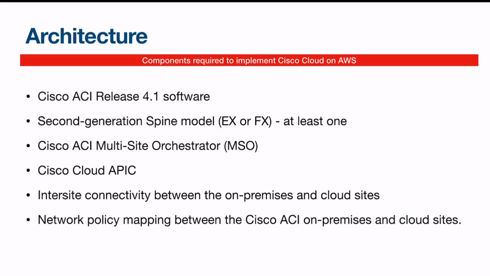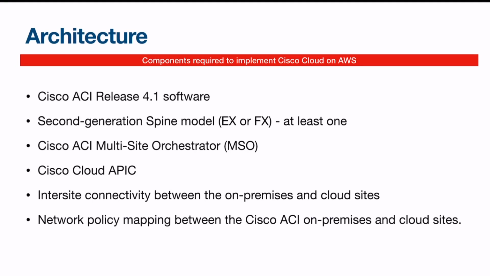Well, let's move on to the architecture. Let's focus on the architecture of ACI. What are the components that make this ACI architecture possible? First of all, you need to have Cisco ACI 4.1 software release or a newer version. You need to have a second generation spine model, EX or FX, at least one. You need to have a Cisco ACI Multi-Site Orchestrator.